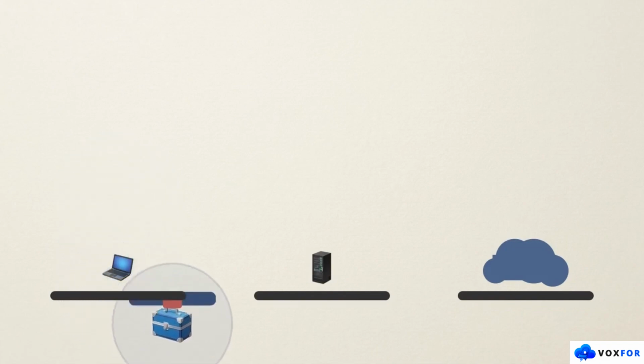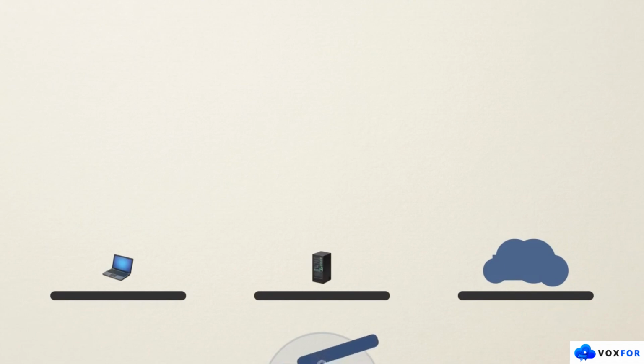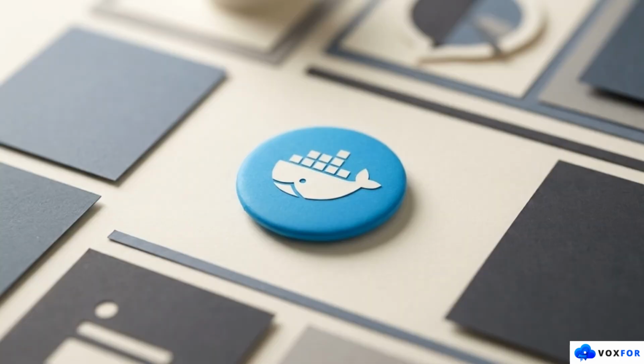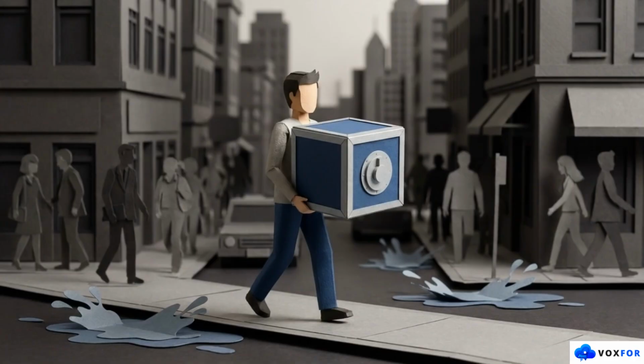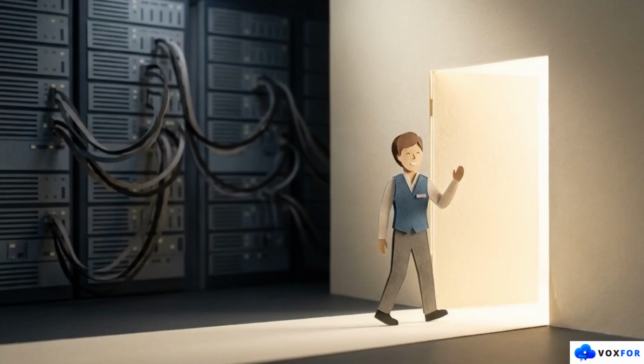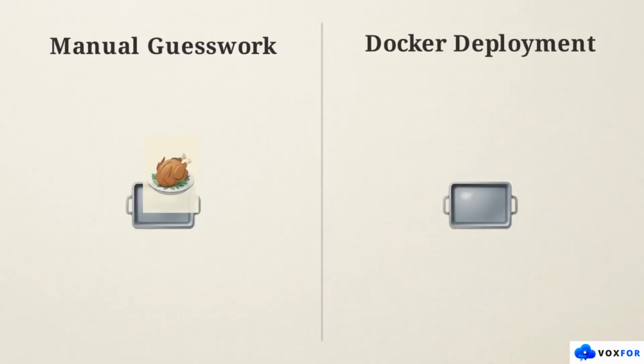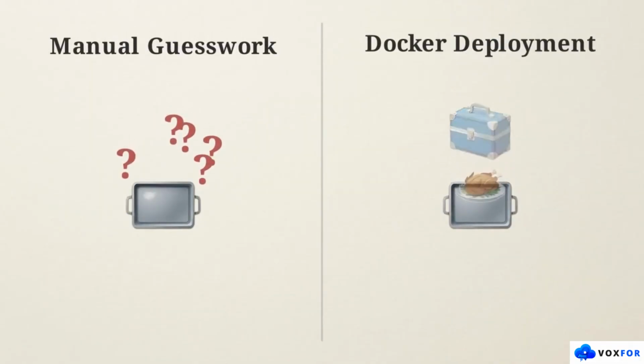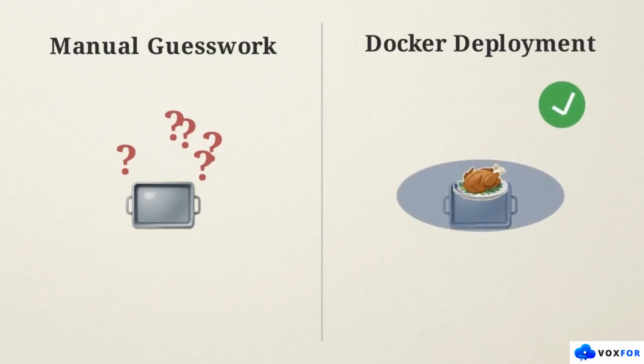Because the container is perfectly sealed, you can move it from your personal laptop to a private server or out to a public cloud, and it will pop open and run exactly the same way every single time. If you are new to deploying apps, learning Docker is the best place to start. It teaches you how to securely pack up your work so it survives the trip, without forcing you to learn how to manage massive web servers right out of the gate. Docker ensures that the digital meal you prepared is exactly what arrives on the plate, completely removing the technical guesswork of trying to make different computers act the same way.